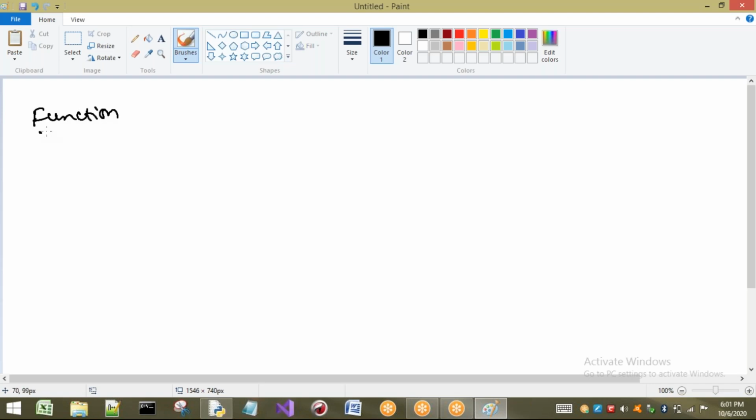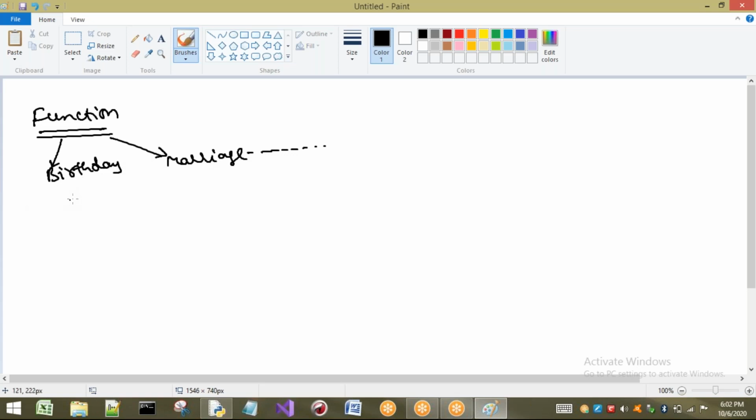Function. Let us take a general example. Birthday function. Next, marriage function, and so on. There are many functions we attend. Generally, if I ask anyone about a function, they will say, I went to a birthday function or I went to a marriage. So let us see why they are calling these things a function.